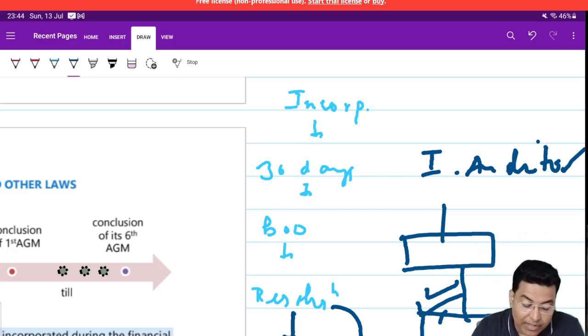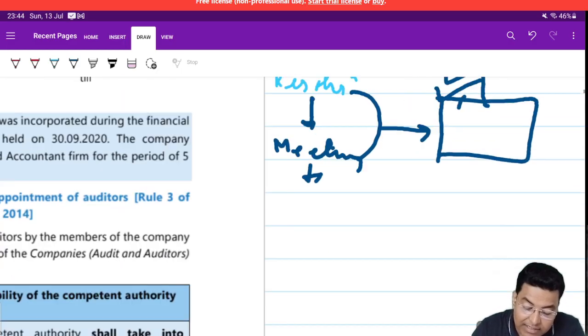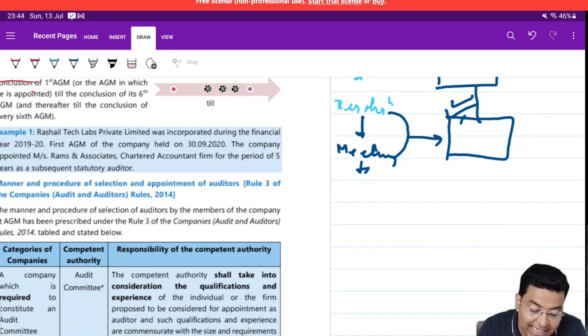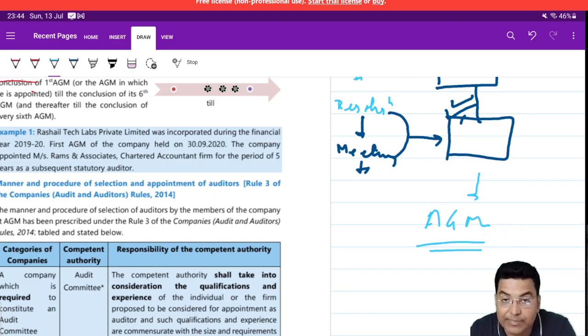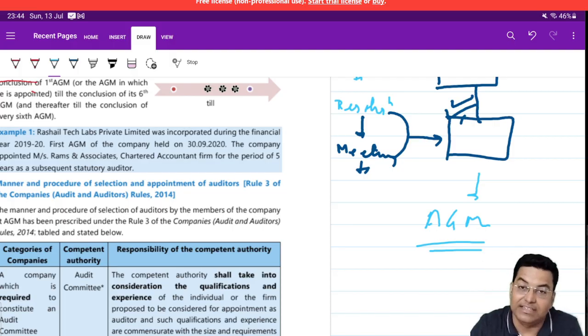So this auditor's tenure is till the next AGM. What is the meaning of AGM? It is the annual general meeting. Every year a company holds an annual general meeting by 30th September, or within 6 months of the end of the financial year, whichever is earlier.